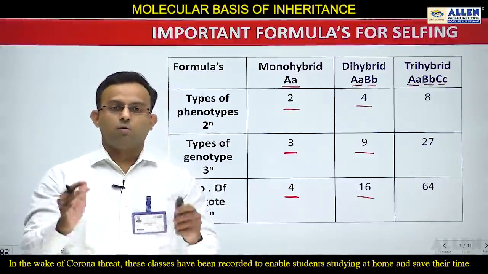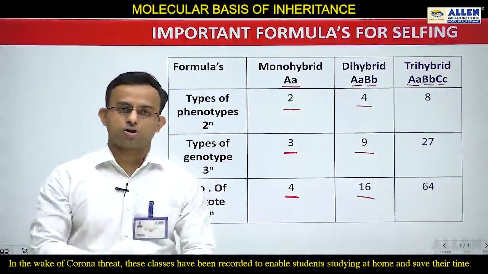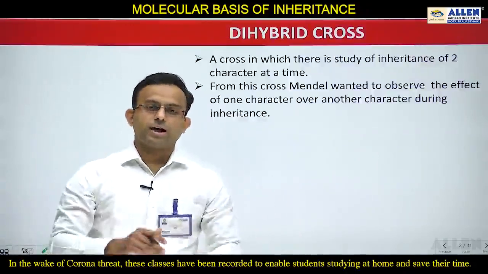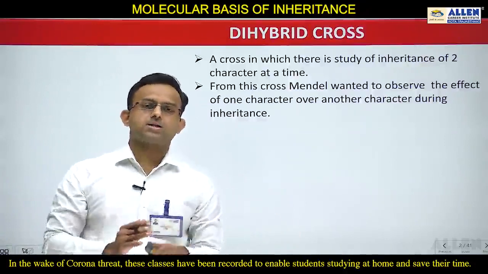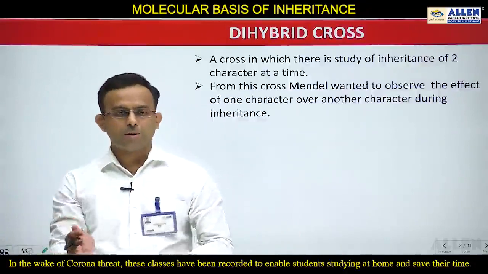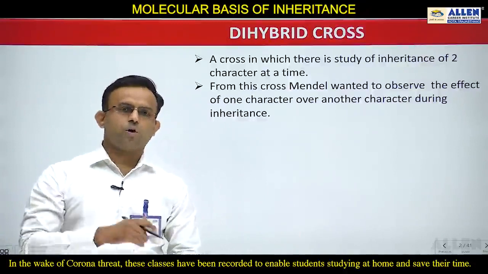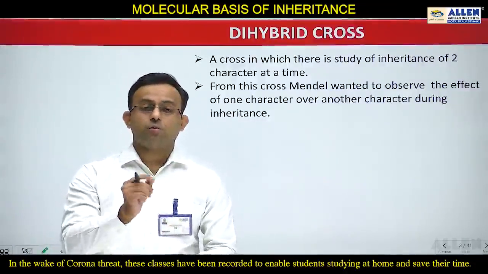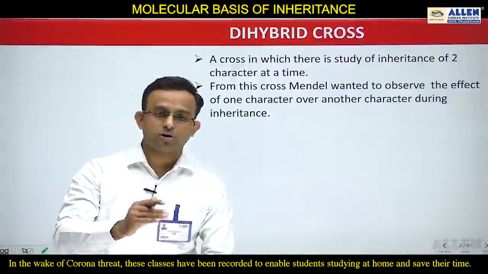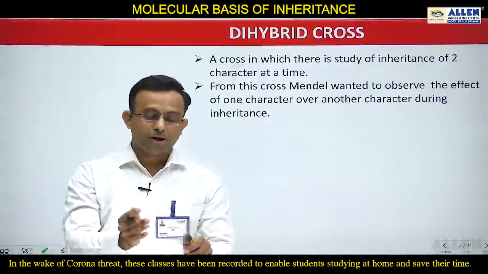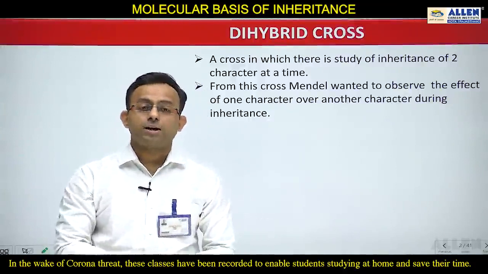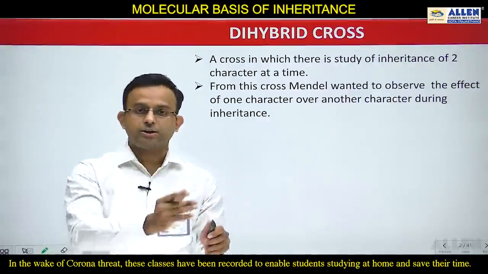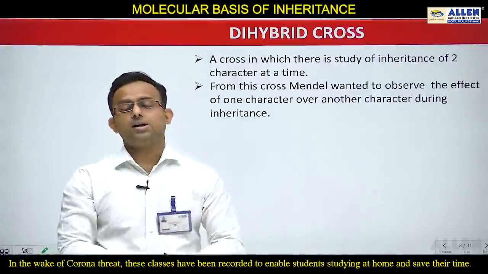So let's see what is dihybrid cross. Students, before starting dihybrid cross, first of all, let's compare between the monohybrid and dihybrid cross. So students, what is monohybrid cross? When we study the inheritance of one character at a time, that cross is known as monohybrid cross. But in dihybrid cross, we are considering two characters at a time. We are studying the inheritance of two characters at a time.